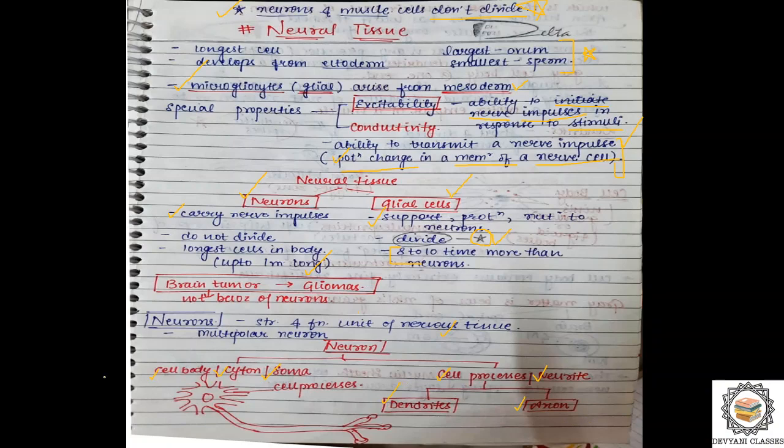In a simple diagram, as you can see here, I have drawn it with a pen, but I recommend you always draw a diagram with a pencil, not a pen. Okay. So this is the cell body. These are dendrites which I'm drawing here, and this is a nucleus, and then this is an axon. These are the synaptic knobs, the terminal ends. You'll see the diagram also, don't worry.